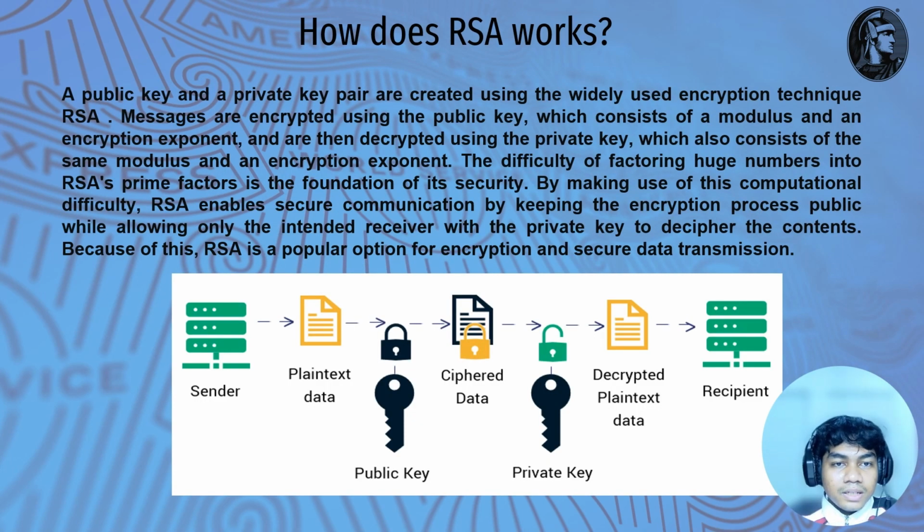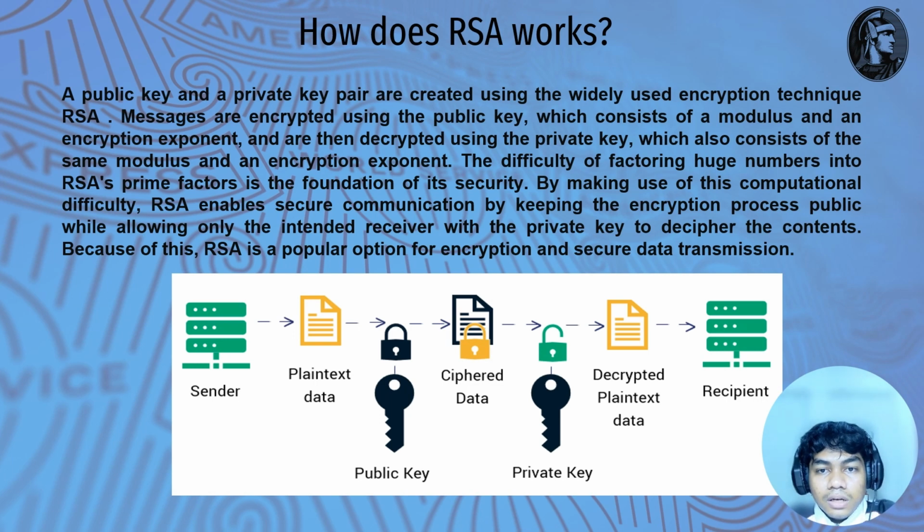Next, I will explain how RSA works. A public key and a private key pair are created using the widely used encryption technique, in which messages are encrypted using the public key, which consists of a modulus and an encryption exponent, and are then decrypted using the private key, which also consists of the same modulus and a decryption exponent. The difficulty of factoring huge numbers into RSA prime factors is the foundation of its security.